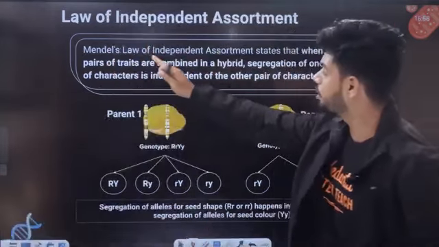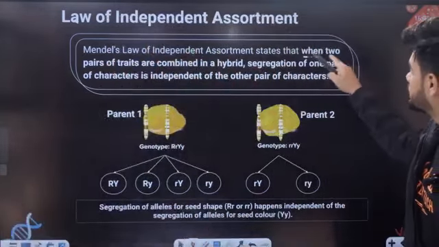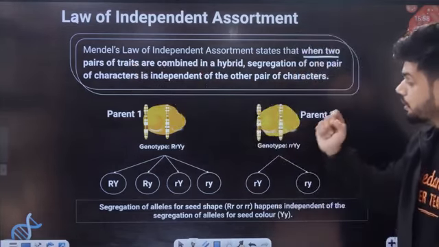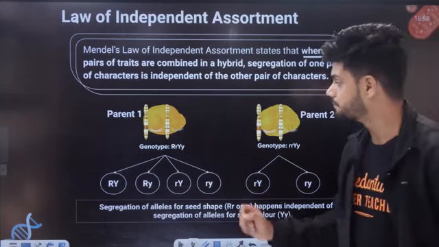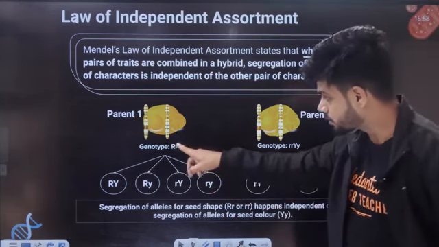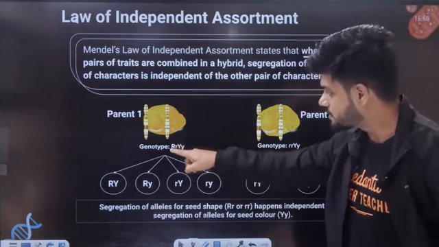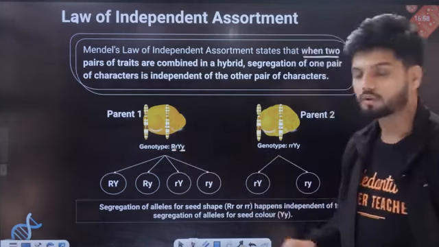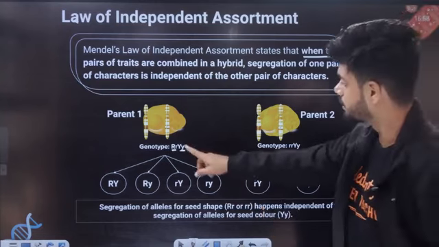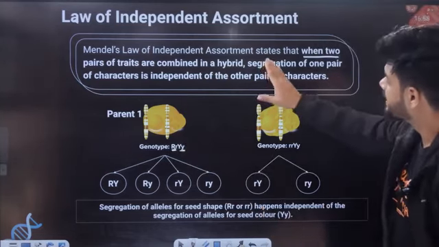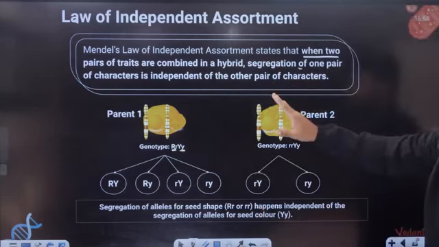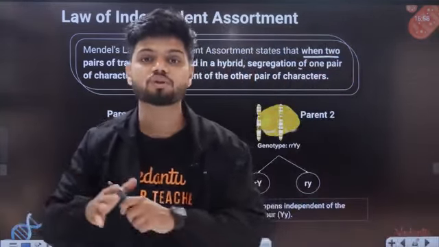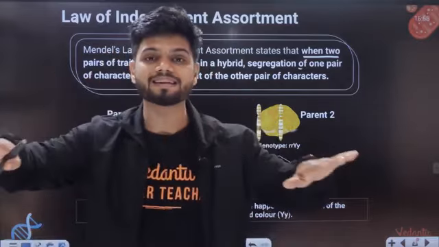Mendel's law of independent assortment states that when two pairs of traits are combined in a hybrid, for example round and wrinkled present together, segregation of one pair of characters, segregation of seed color and segregation of seed shape, will happen independently.